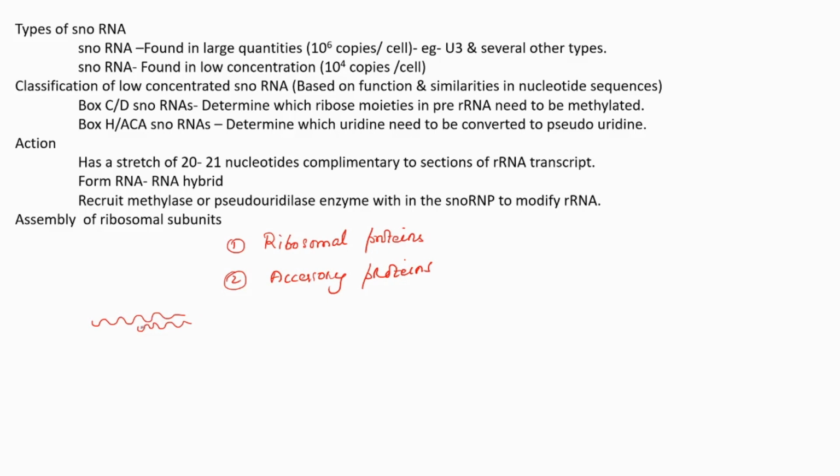That dissociation happens with the help of another class of proteins or enzymes called helicases. All these are present within the snoRNA complex itself in the form of protein or enzyme subunits. So, with the help of those helicases, the snoRNA gets detached from the rRNA. So, that's about the accessory proteins. Then that assembly of the ribosome is happening inside the nucleolus.